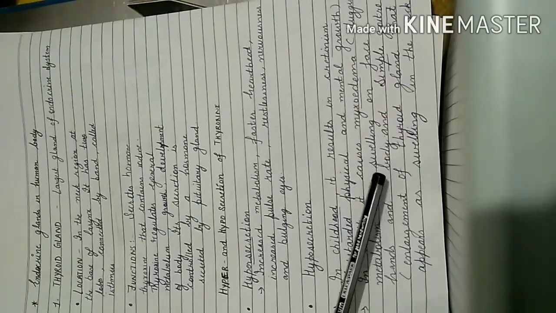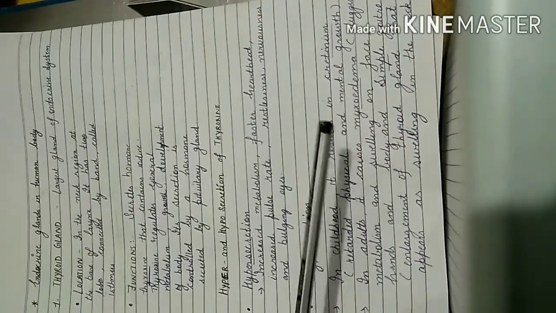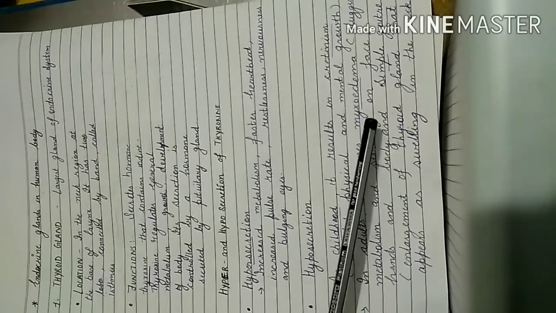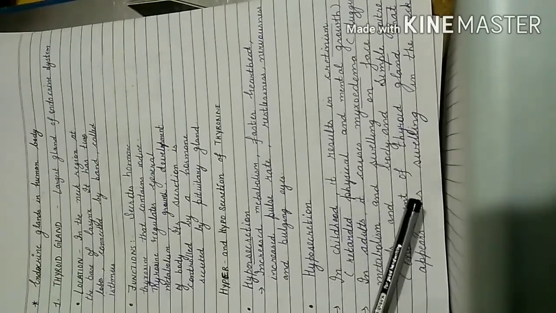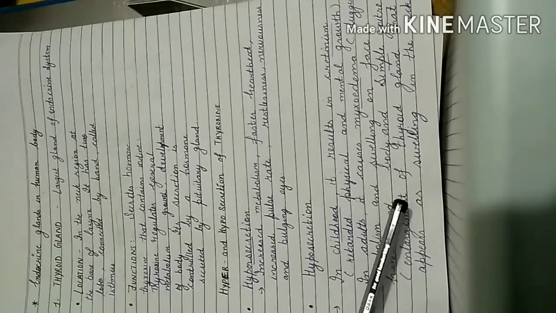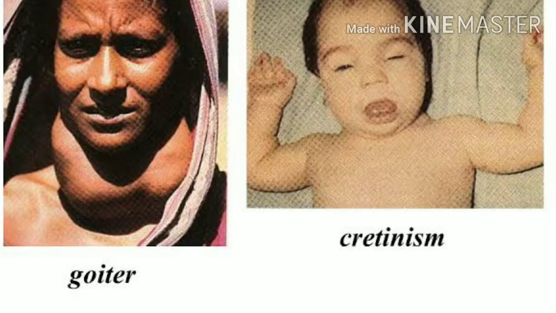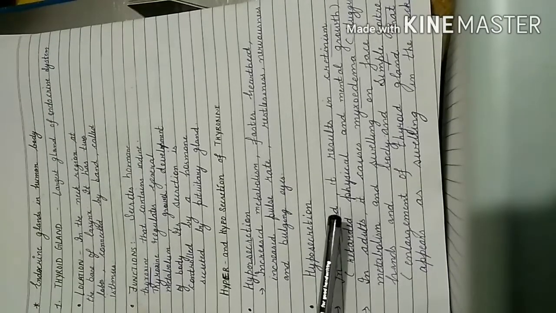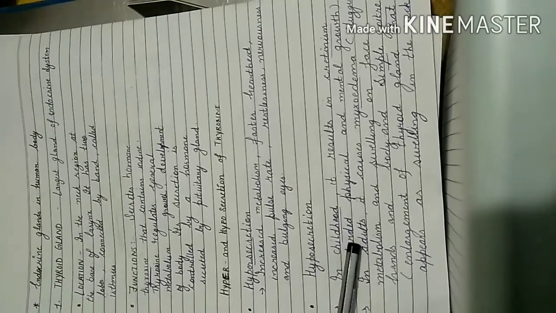And there is also another disease which is known as simple goiter. In this disease there will be swelling in the neck, and there will be enlargement of the thyroid gland, which will ultimately appear as swelling in the neck. So this is about the thyroid gland.